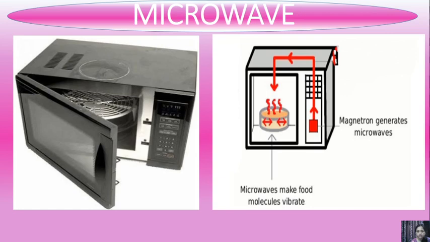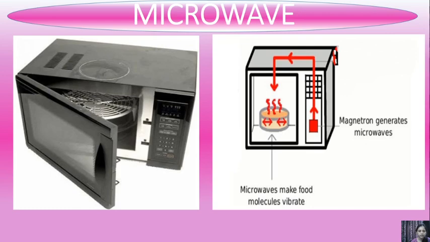Now, what actually does microwave mean? We can describe a wave as a disturbance that travels through a medium from one location to another. We are all aware of the term wave. A microwave has a wavelength between that of infrared light and radio waves.